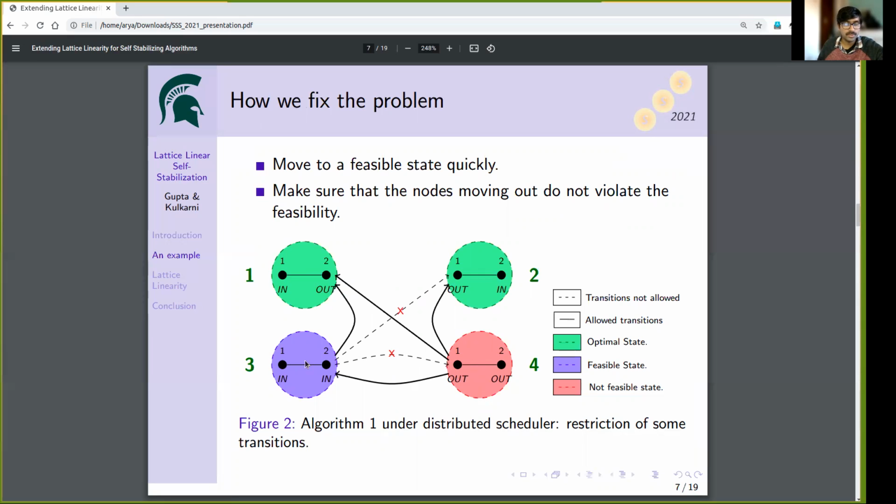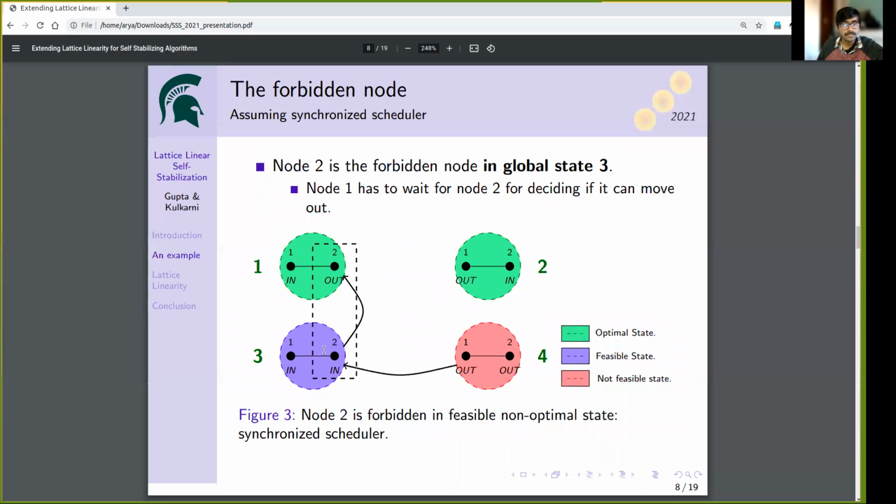So we have to put some restrictions here. The restriction that we have put is we are only allowing node 2 to move out if we are in state 3, and therefore state 3 cannot transition to state 4 or state 2. It can only transition to state 1. What we have done here is we have declared node 2 to be the forbidden node because node 2 is of a higher ID, and therefore state 3 can transition to state 1 only.